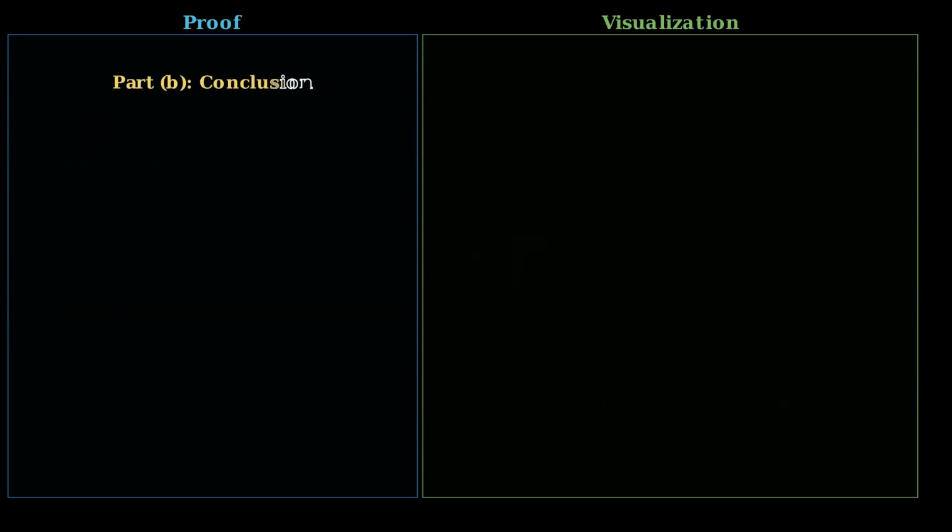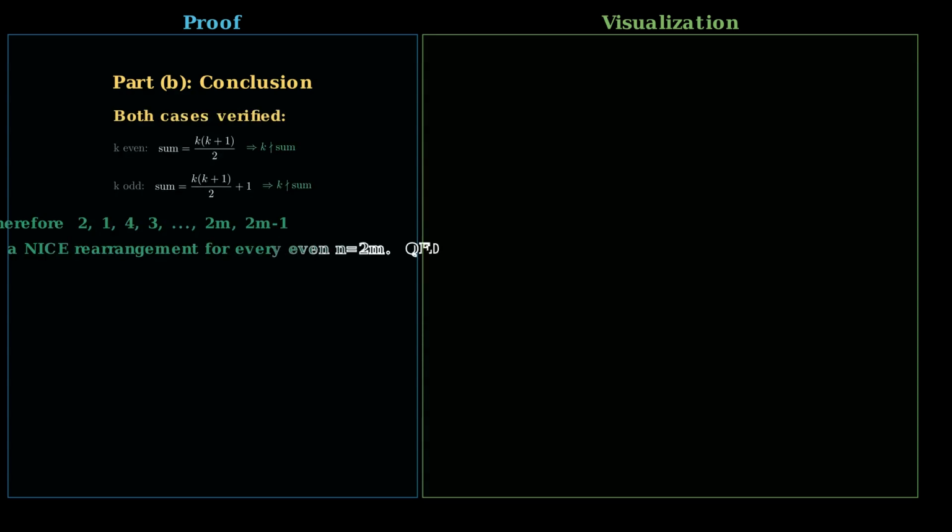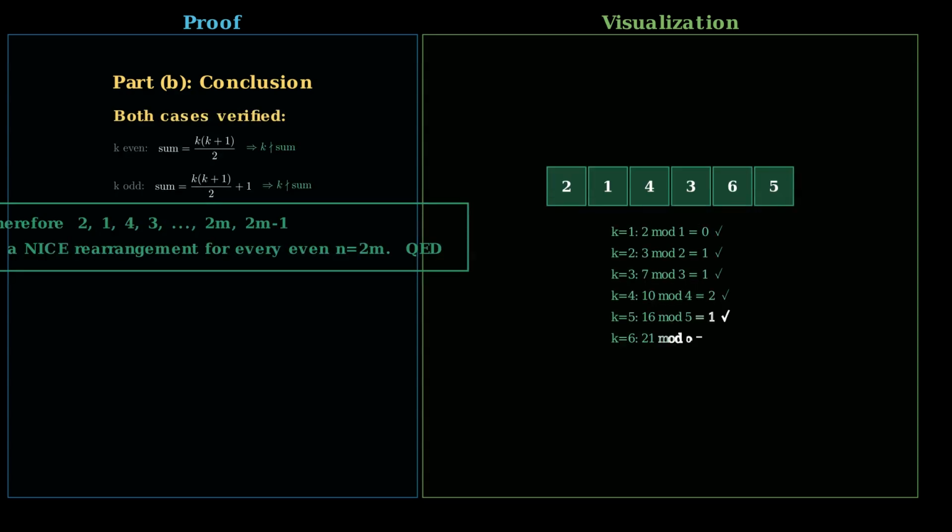So both cases are verified. For k even, the partial sum equals k times k plus 1 over 2, which is not divisible by k because k plus 1 over 2 is not an integer. For k odd and at least 3, the partial sum equals k times k minus 1 over 2 plus 1, which is 1 more than a multiple of k, so also not divisible by k. Therefore the sequence 2, 1, 4, 3, 6, 5, up to 2m, 2m minus 1 is always a nice rearrangement for any even n equals 2m. Part B is proved.